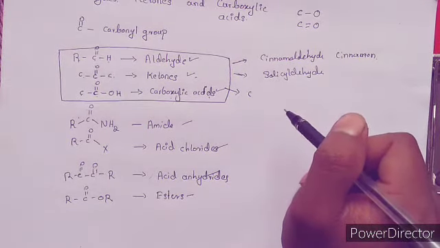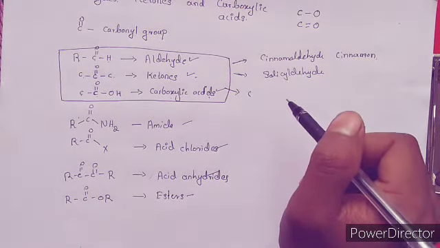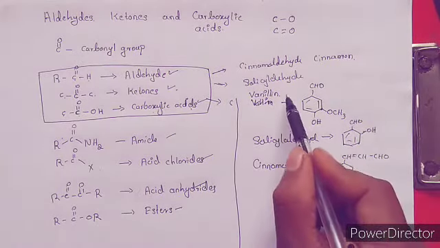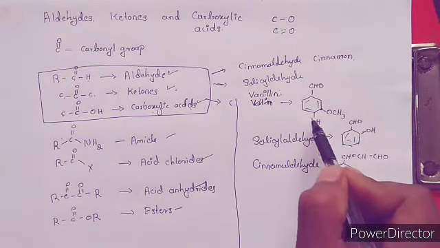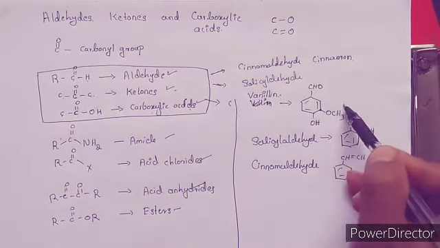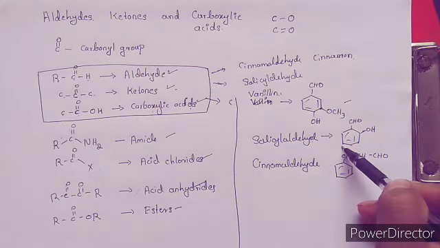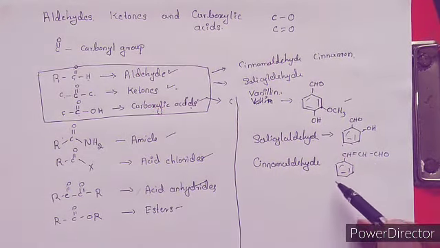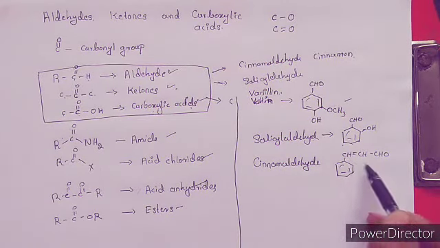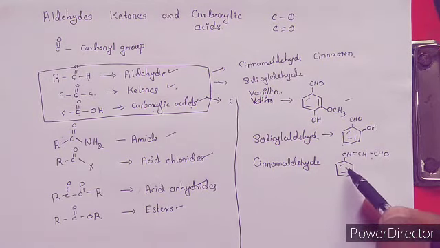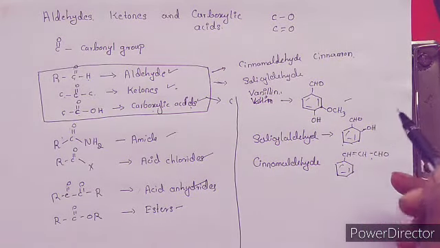They give a good taste to the food also. Some more examples are vanillin, which is obtained from vanilla, and salicylaldehyde, which we have already studied in the previous units, and cinnamaldehyde, obtained from cinnamon, which is an unsaturated aldehyde attached to a ring system and is a flavoring agent.